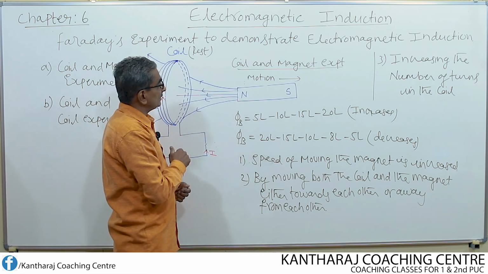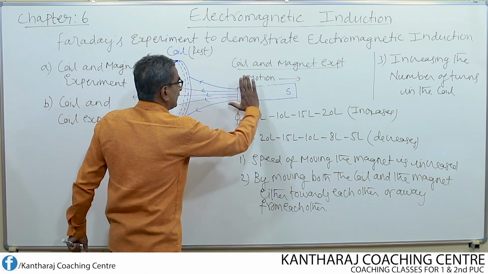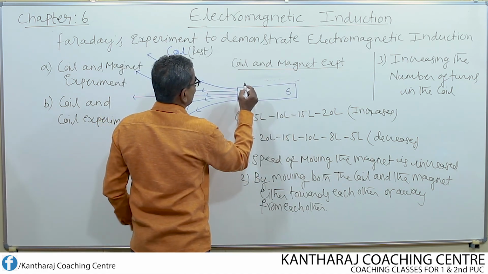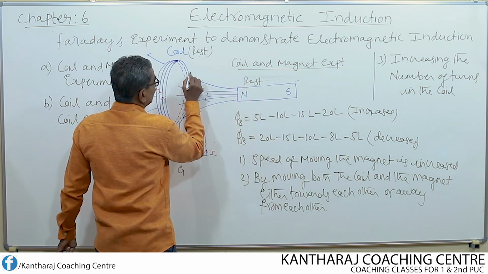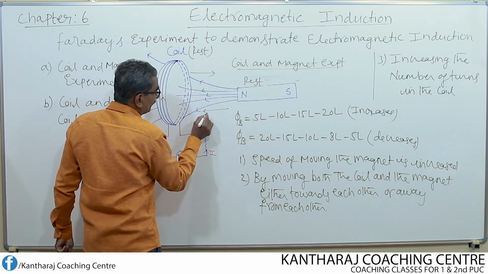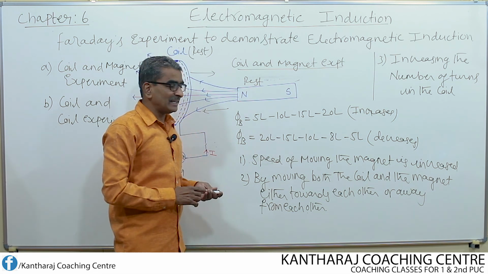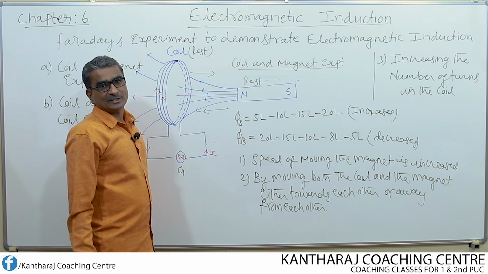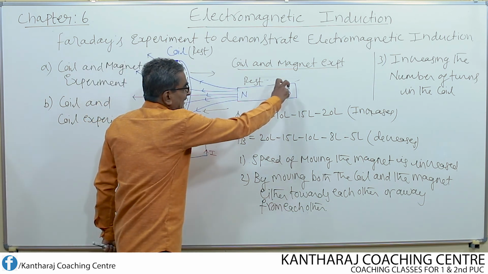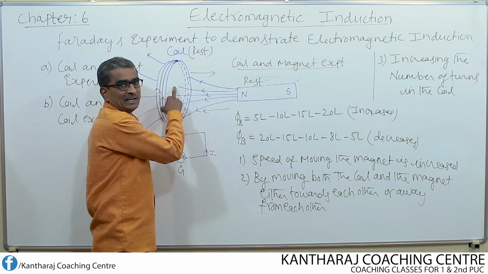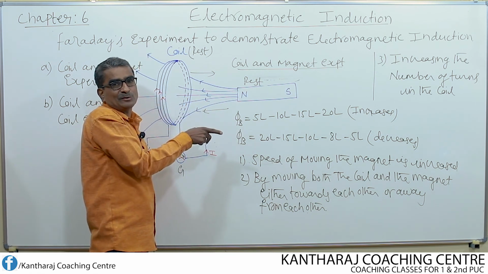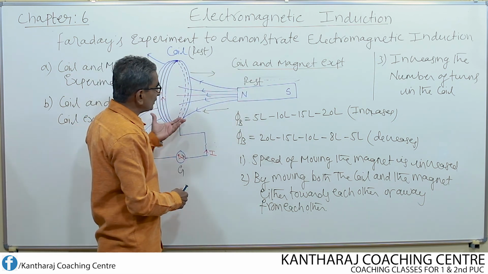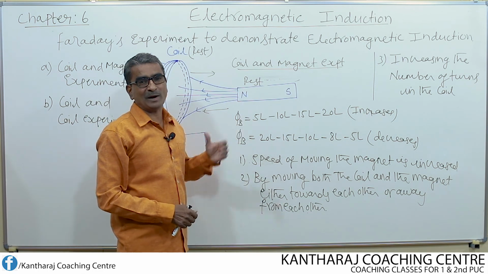Suppose instead of moving the magnet, we keep the magnet at rest and move the coil itself either towards the magnet or away from the magnet, then what happens? Then also the same effect is noticed, but the deflections are opposite. Whatever deflection we notice when the magnet is moved towards the coil by keeping the coil at rest, now the opposite deflection is noticed when the coil is moved by keeping the magnet at rest. So in both cases we come across electromagnetic induction.